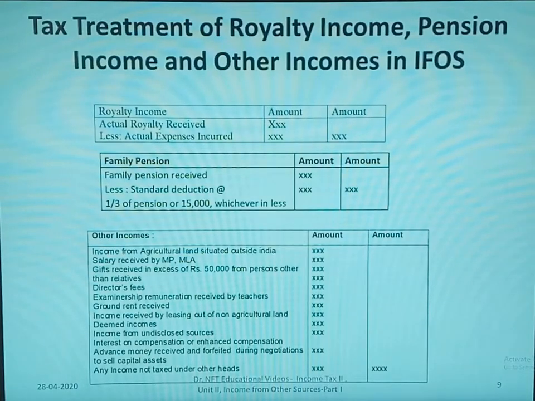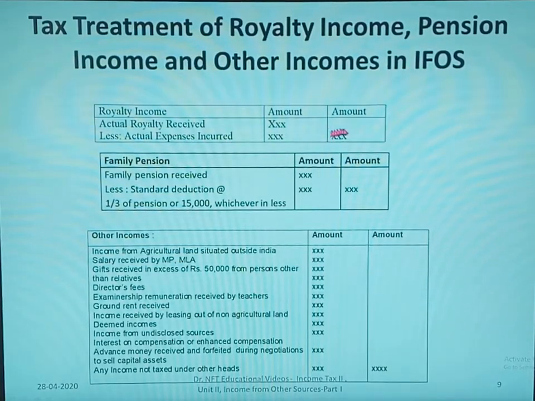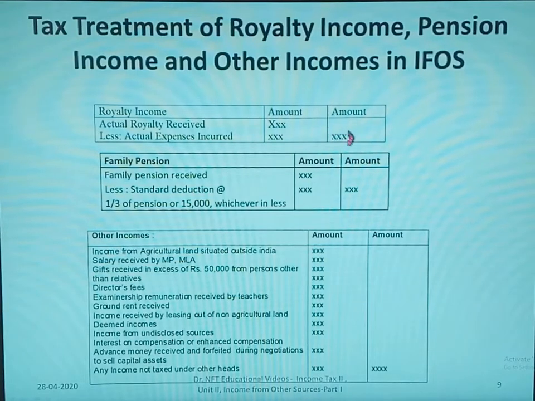Now let us see the tax treatment of royalty income, pension income and other incomes in income from other sources. If the actual royalty amount is given, from that if we deduct the actual expenses incurred, that is the amount which we have to take into consideration for royalty income.